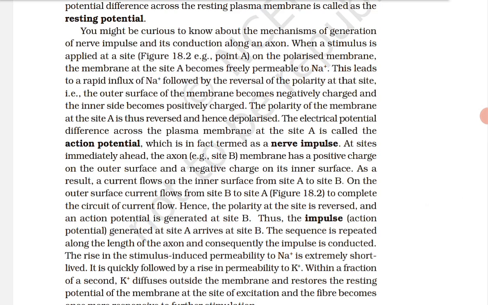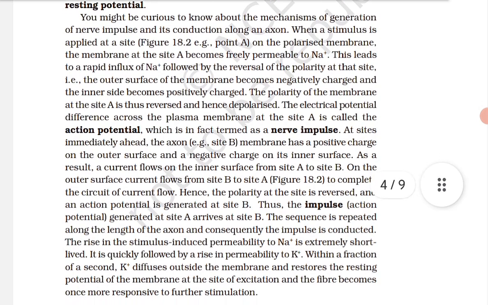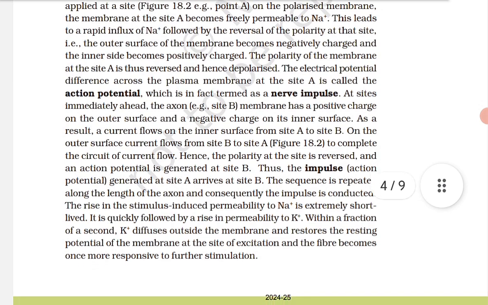Hence, the polarity at the site is reversed and an action potential is generated at site B. Thus, the impulse (action potential) generated at site A arrives at site B. The sequence is repeated along the length of the axon and consequently the impulse is conducted.